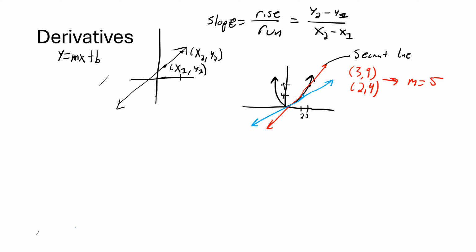But now we're getting closer to the line only touching the graph at 1 point. And as we take the limit, as we take this point right here and make it go closer and closer to 2, so like x equals 2 and x equals 2.000000001, we see that the 2 points are so close together that the line is basically only touching f of x at x equals 2. We've created the tangent line, whose slope is the instantaneous slope of f of x at x equals 2.